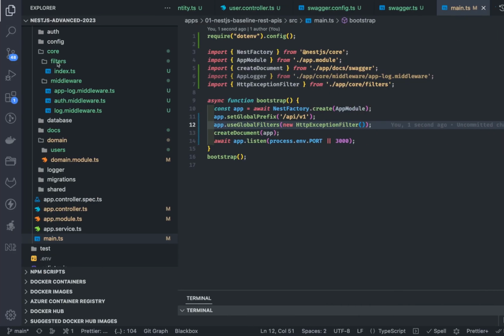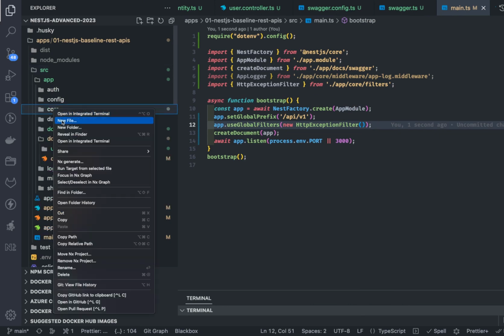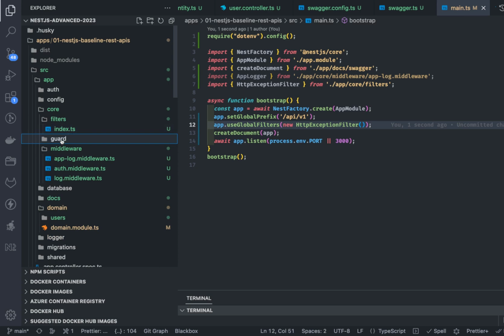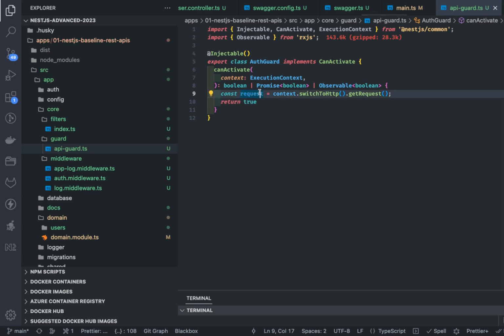Let's say here we are creating inside core. And here we can play with the different guards. So this is, let's say, API guard. What this API guard is doing is simply validating the request. Right here we can return true for now. This would be a method which gets the request object. In the request object, you might be getting some roles, and there is some metadata we are going to set at the controller. We will compare, okay, if this criteria matches, then only we will return true. So this is the auth guard.